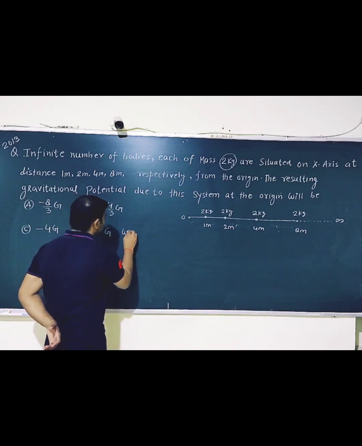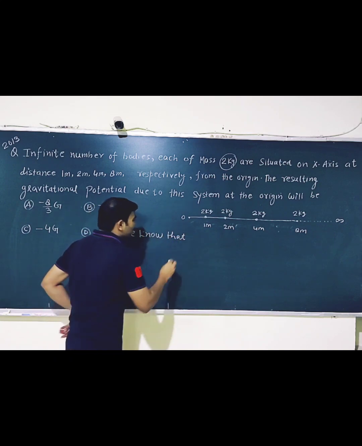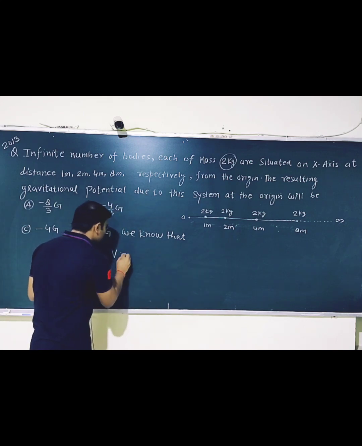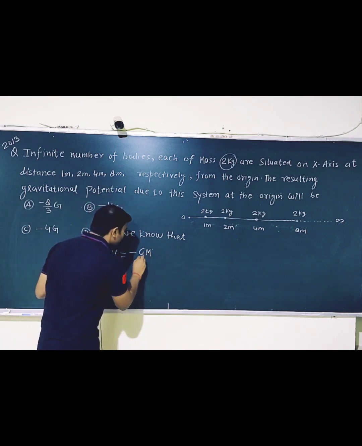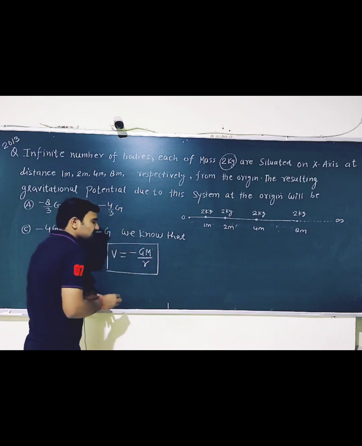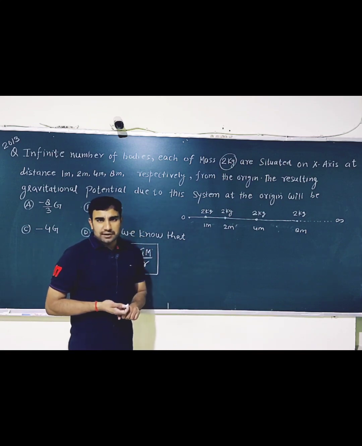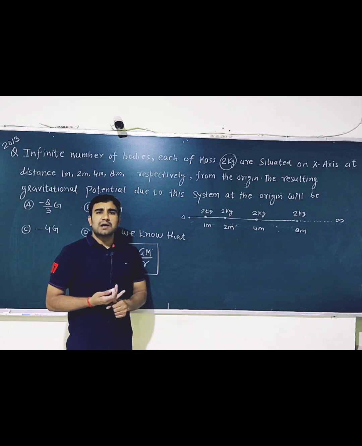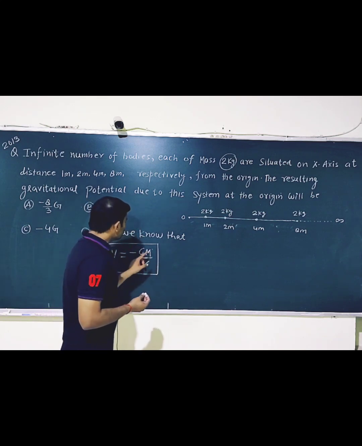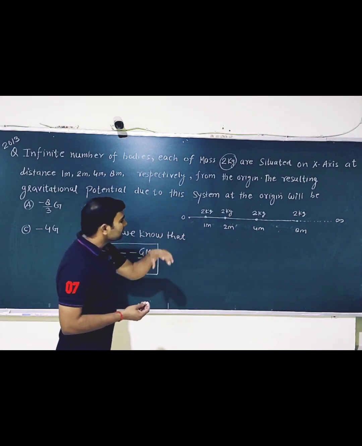We know the formula for gravitational potential is minus GM upon R. Here G is the universal gravitational constant, M is the mass, and R is the distance. G is already given as a constant and the mass is constant, so I am putting in the values.